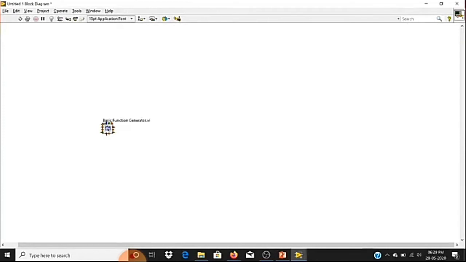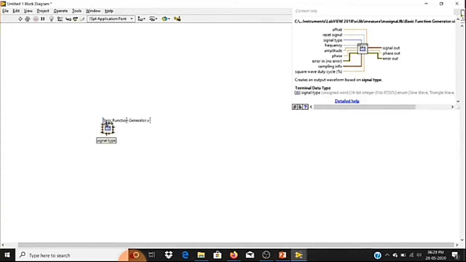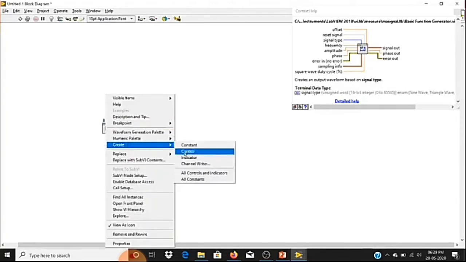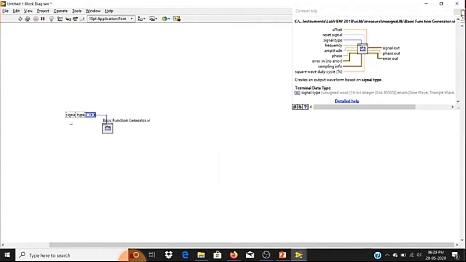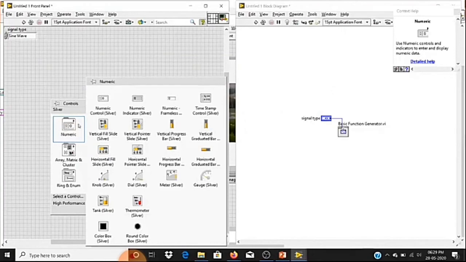I'm going to create controls for the required terminals. The first one is to change the signal type: in the first terminal at the top you can see signal type, so let me create a control for it. Next we need controls for frequency and amplitude. I'm not going to create these from the block diagram, because that would create a digital numeric control, but I actually need a knob.